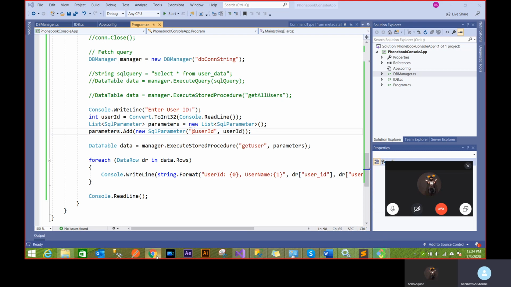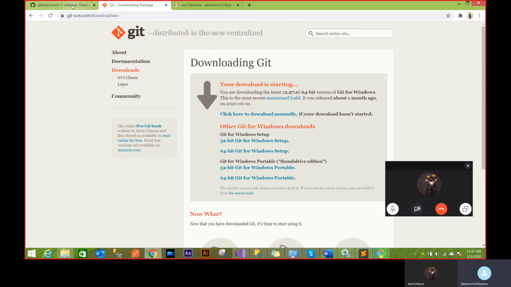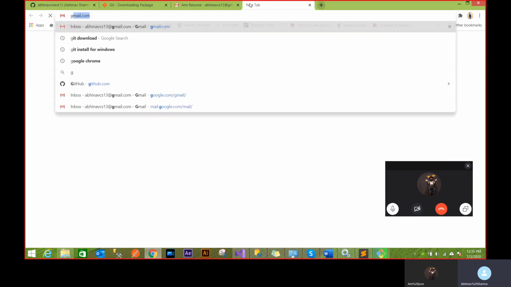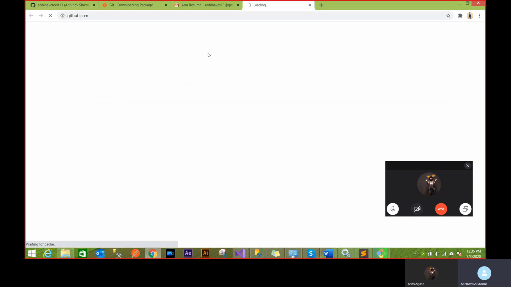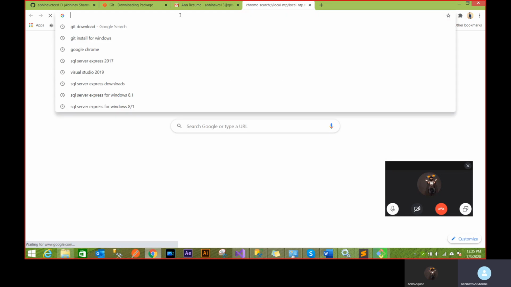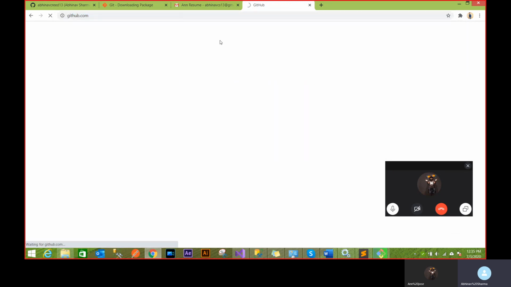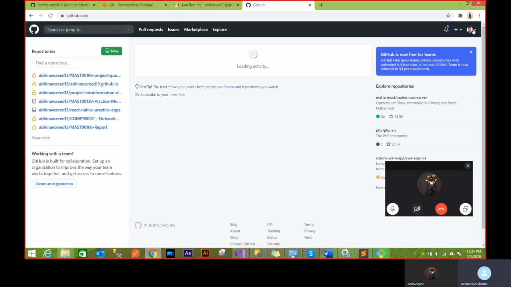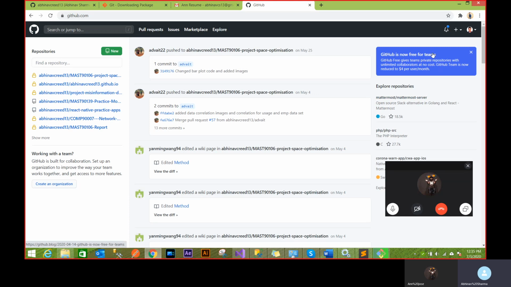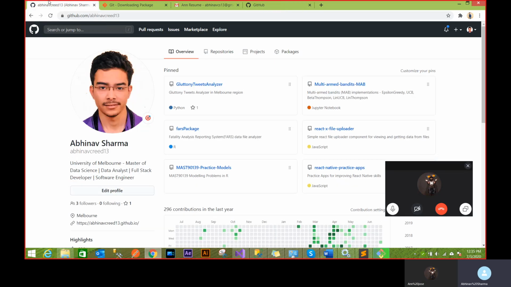This is getting installed. Now what you do is you go to GitHub. There's a website called GitHub, and you create your account here. It's free, anybody can create an account. You just go and create a new account. Just remember the username and password for that account, and that's it. And I'll show you how GitHub works.